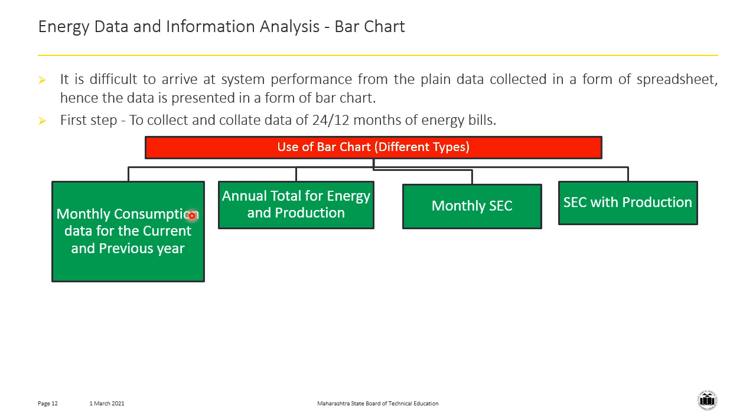There are four types of bar charts. First is the monthly consumption data for current and previous year. Second is the annual total for energy and production. Third is the monthly specific energy consumption. And fourth one is the specific energy consumption with production. In the forthcoming slides, we are going to see the actual images of these bar charts.